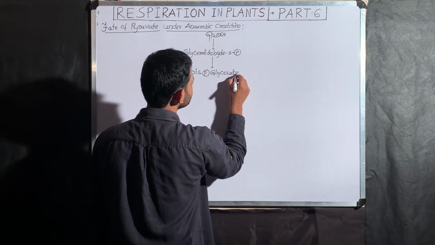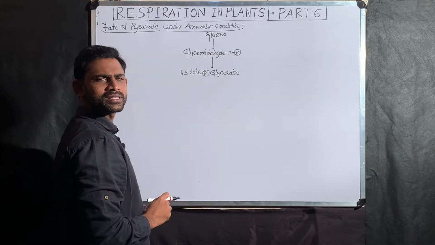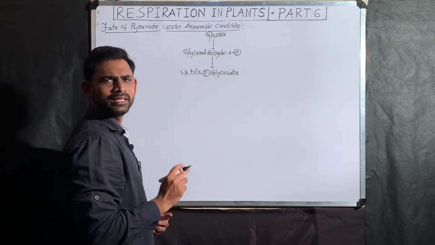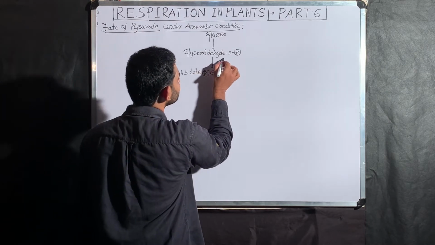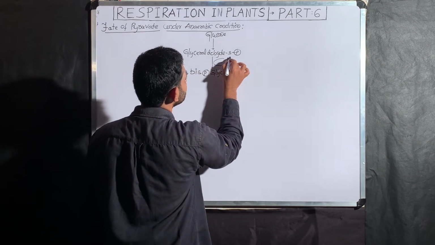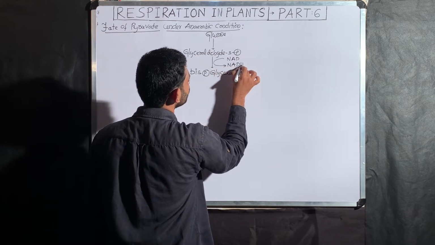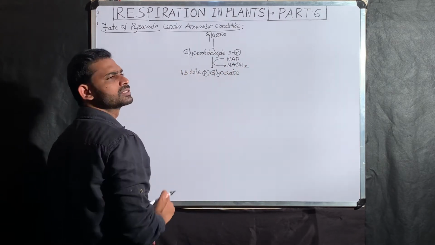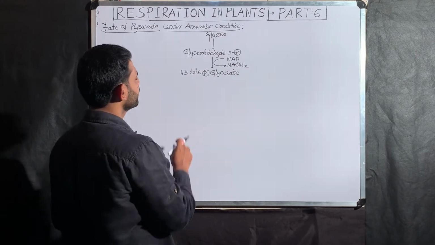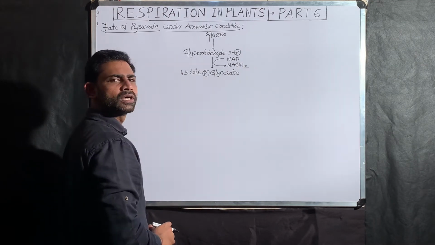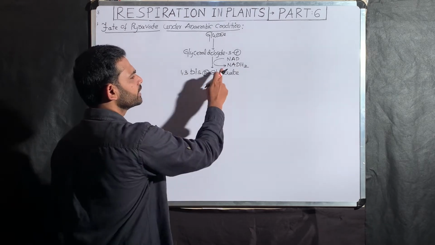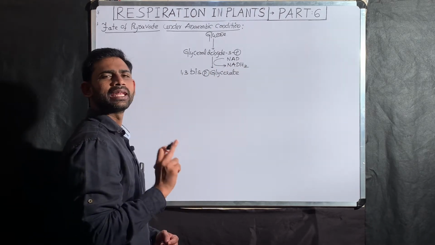What is the importance of this reaction? This is the first oxidation step in glycolysis. Here there is a conversion of NAD into NADH2. For example, if you take two molecules of glyceraldehyde 3-phosphate, then you get two molecules of 1,3-bisphosphoglycerate, and then two molecules of NADH2.